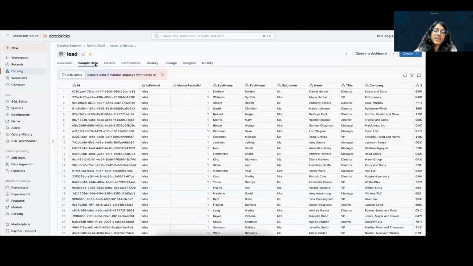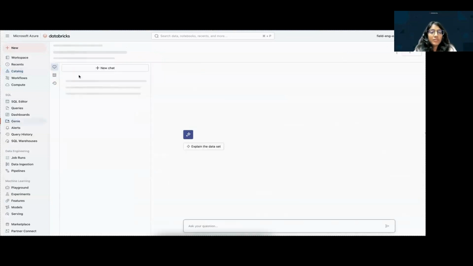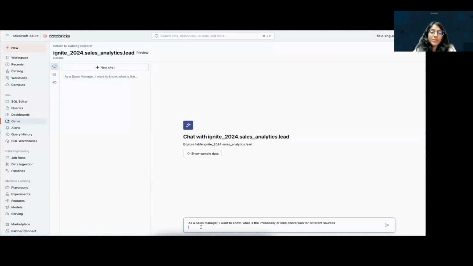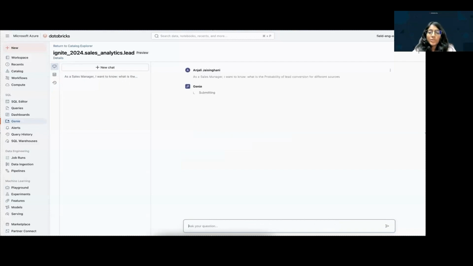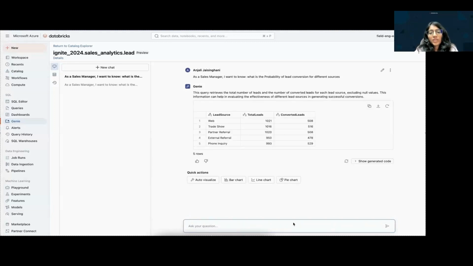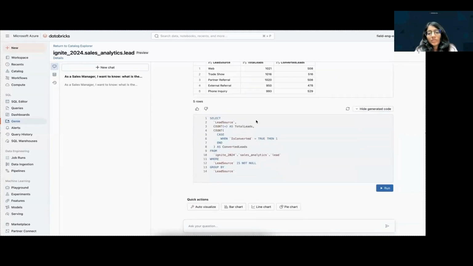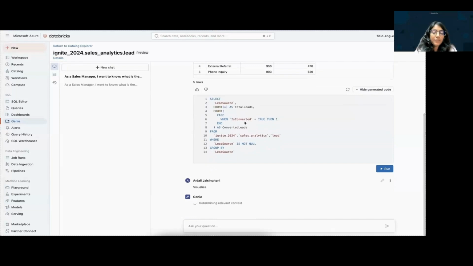Let's move on to Genie AI. It enables our business users to interact with the data in simple, natural language to get some insights. Let's say I'm a sales manager and I would like to understand the lead conversion probabilities for our sources. The Genie AI will convert this into a query and give us the output with an explanation. It also allows you to preview the code of the query that was generated.